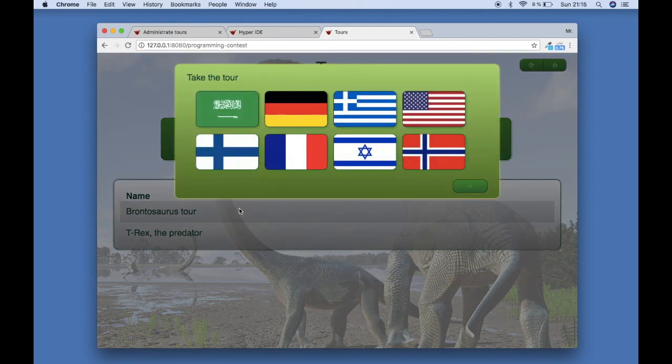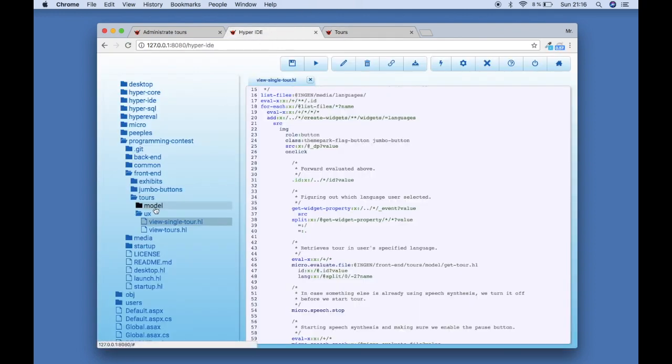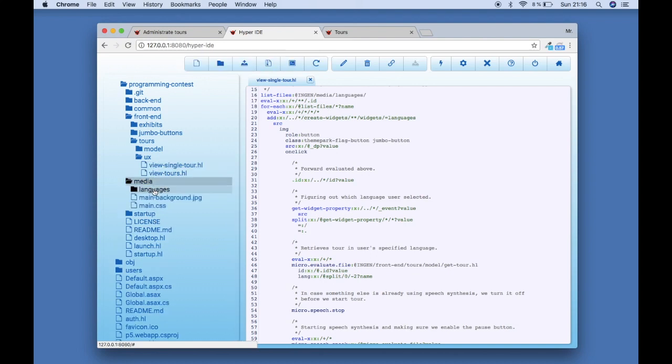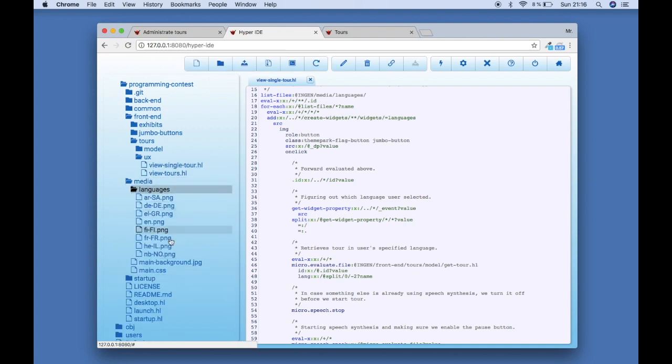Click a single item here, I'm viewing a single tour. And then these flags are automatically resolved by doing list files inside of languages here. So adding a new language is actually just as easy as putting another PNG file into this folder with the correct language code, though, may I add.